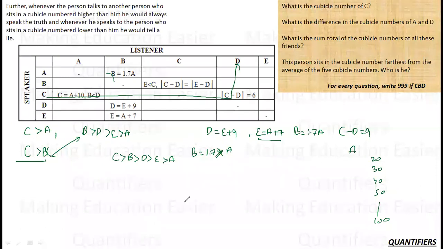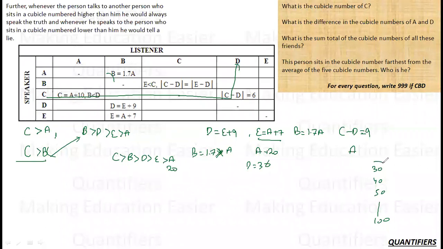Let me take A as 20. If I take A as 20, the value of B is 30. A is 20, B is 30, E is 27. D is E plus 9, so since E is 27, D will be 36. As soon as I write D as 36, again there is a contradiction, which means this is also not true, and A cannot be 20.